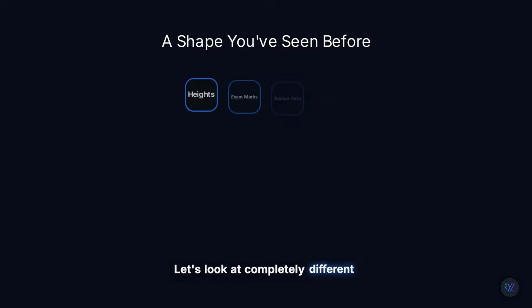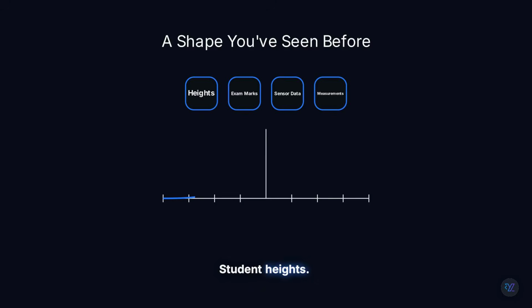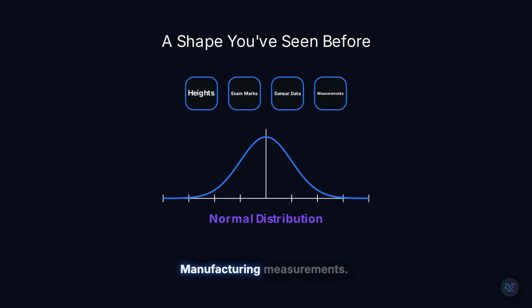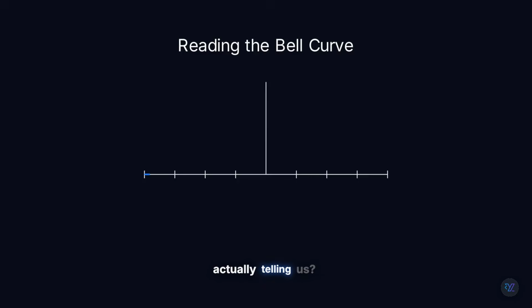Let's look at completely different kinds of data. Student heights, exam marks, manufacturing measurements, sensor readings. At first, they seem unrelated. But when we plot enough observations, a familiar shape keeps appearing, the famous bell curve. So what is this curve actually telling us?